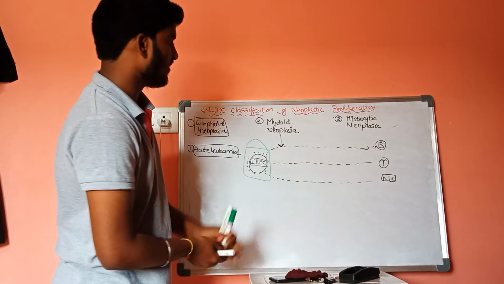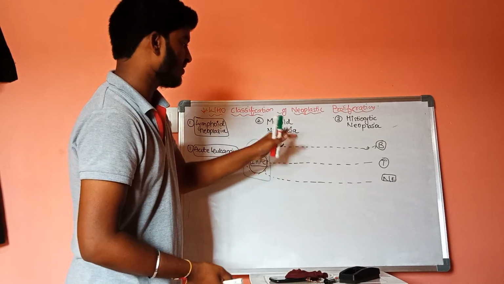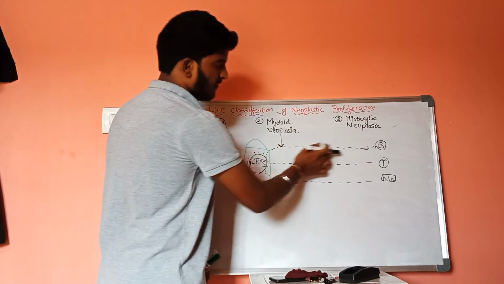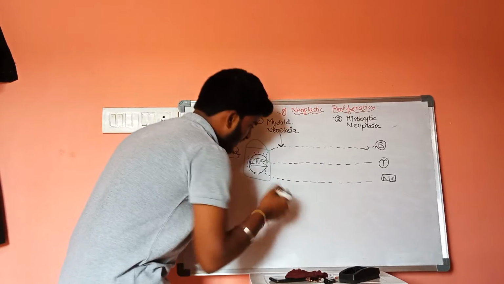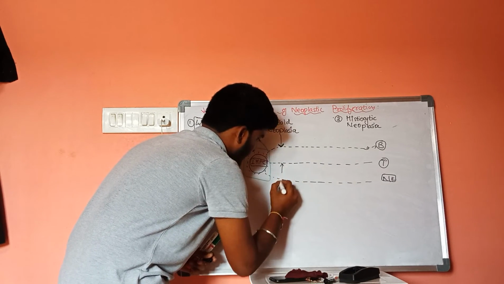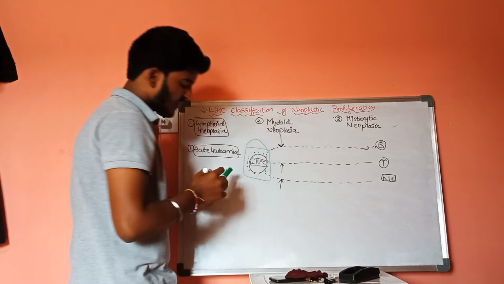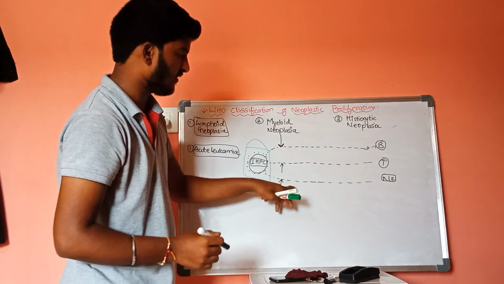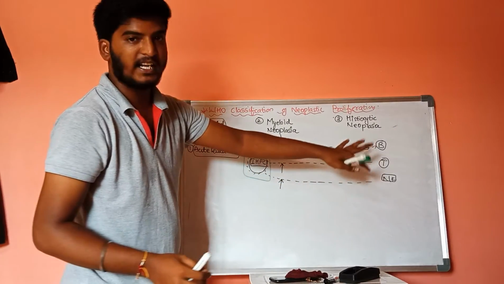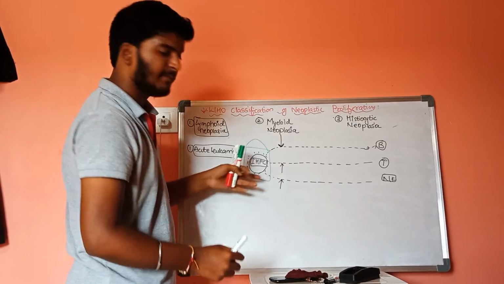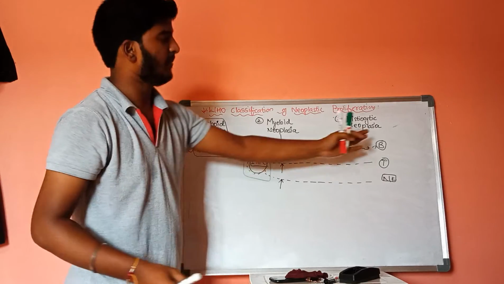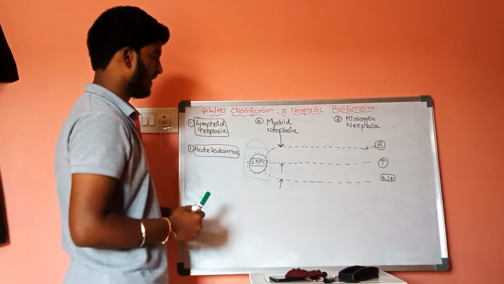If there is breakage or any stoppage in the pathway of B lymphocytes or T lymphocytes or natural killer cells, here also it is the same. If there is a breakage in this pathway, it cannot be further classified into three different types, whereas the number of immature cells will be more when compared to the mature cells. This is called acute leukemia.